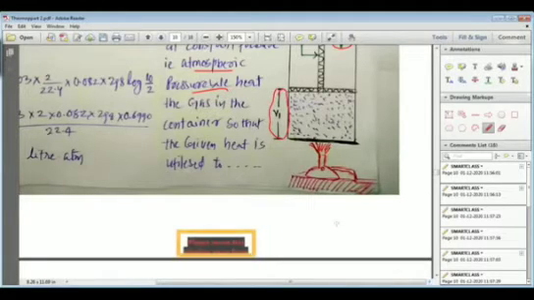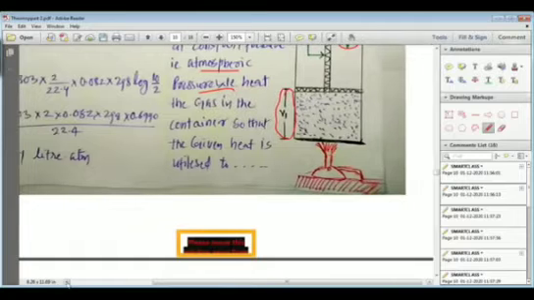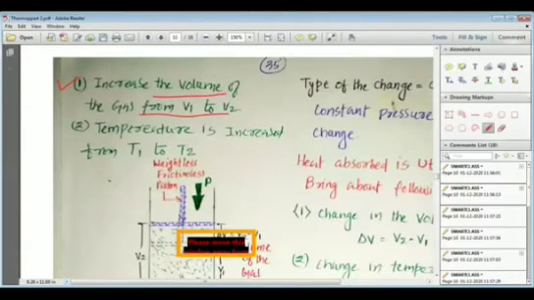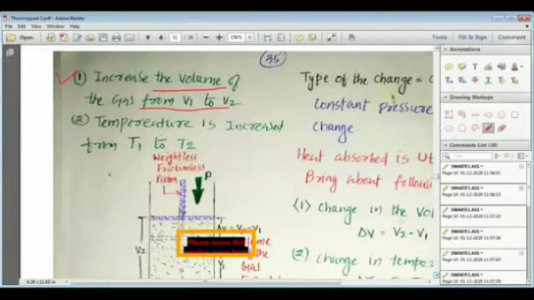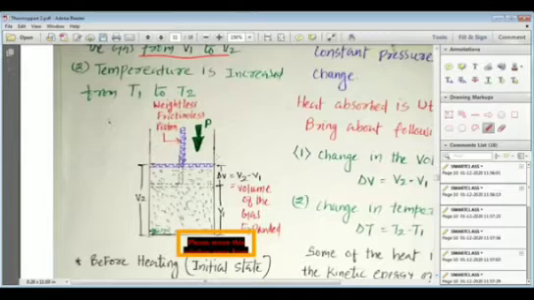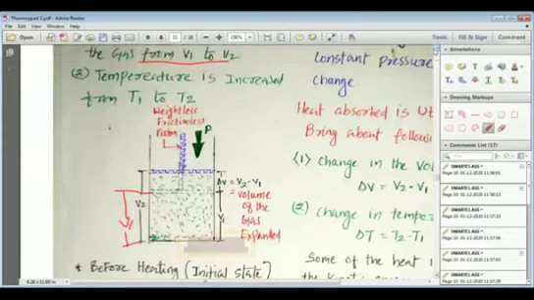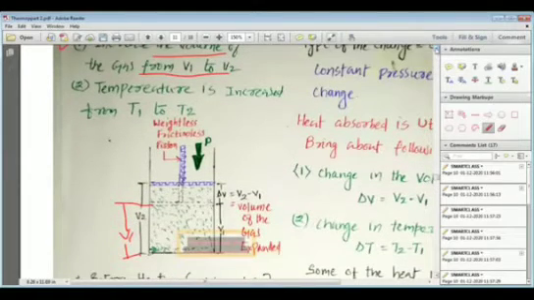Now when we heat the gas container, my dear students, what happens? The gas container has increased its volume, and this is how you can see that the volume becomes V2. Initially it was up to here where the volume was V1, and finally it becomes V2. So there is an increase in volume of the gas, which we consider as an expansion, my dear students.